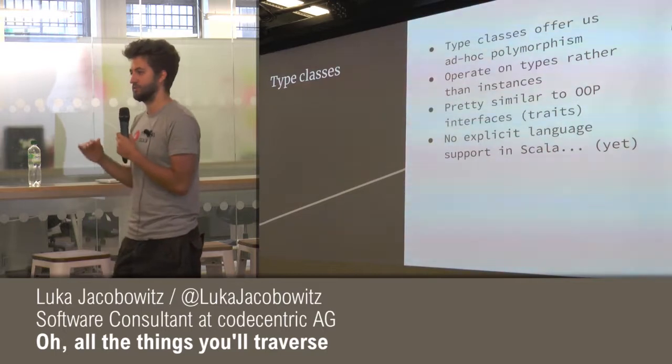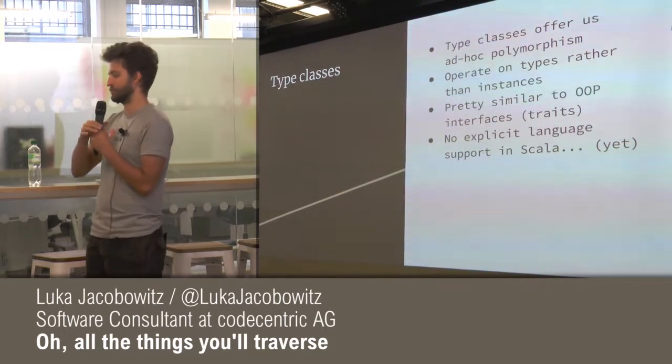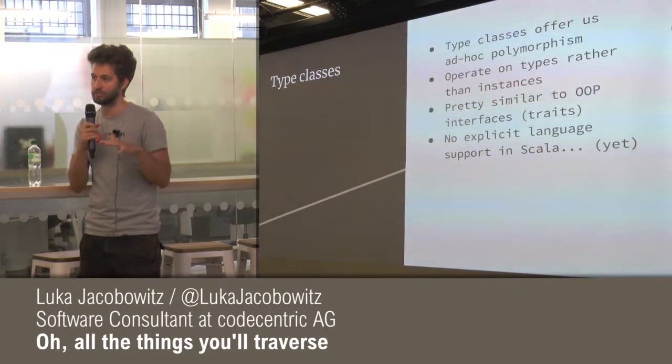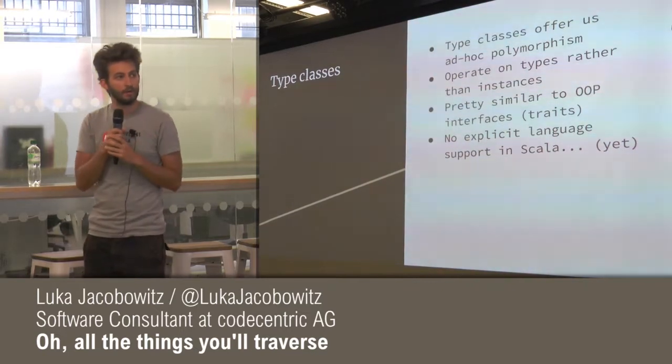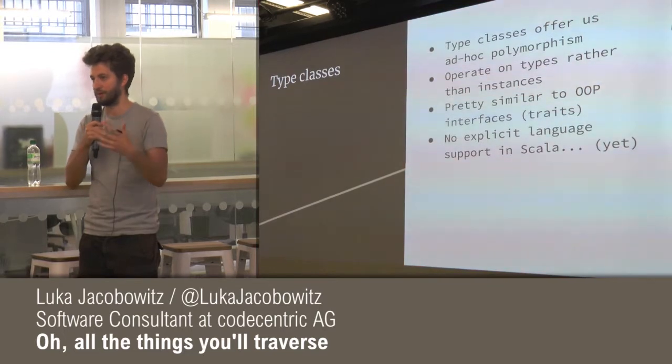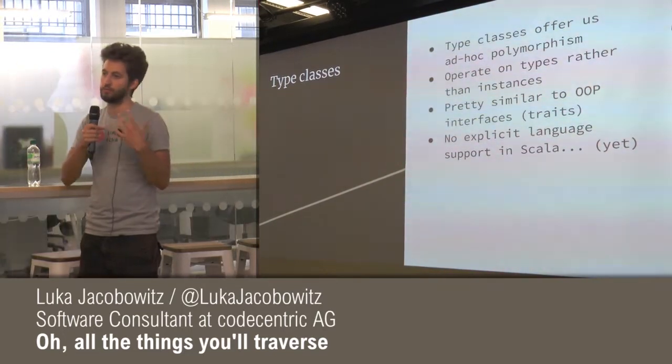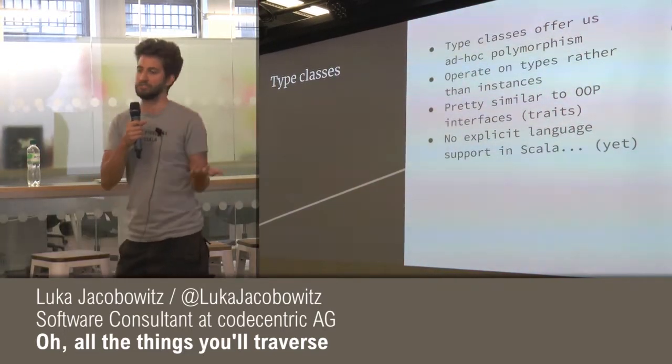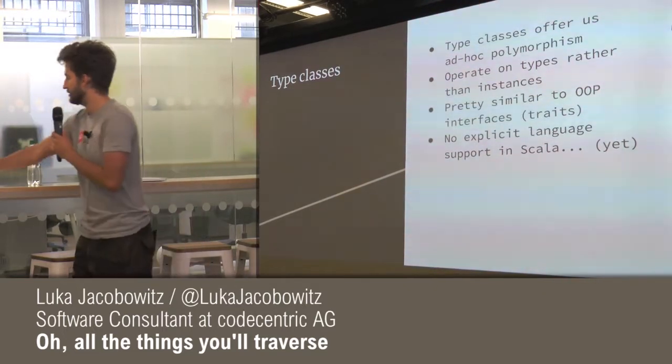There's no explicit language support in Scala. That might change in Scala 3.0 in Dotty. But we can get a very good feature by using implicits, and we'll see how that works.